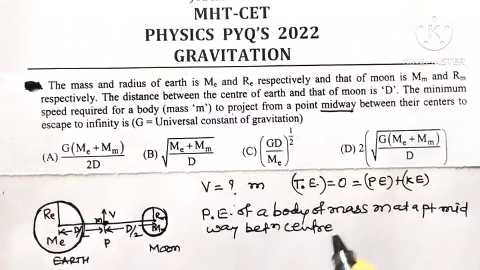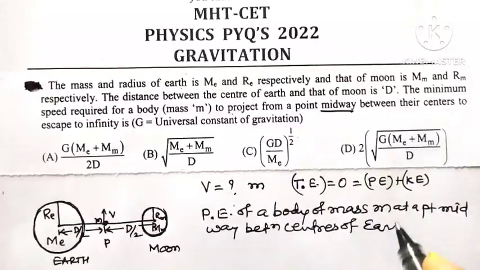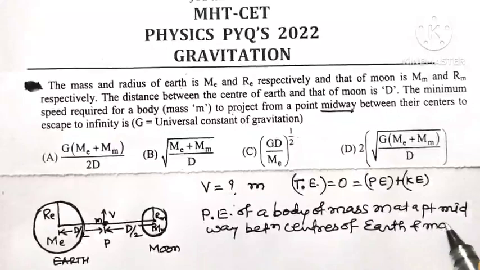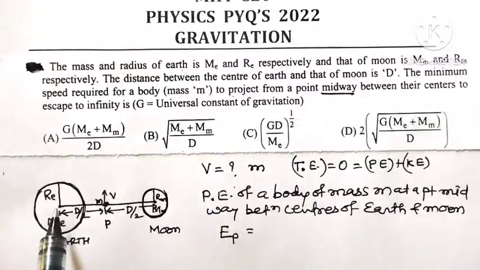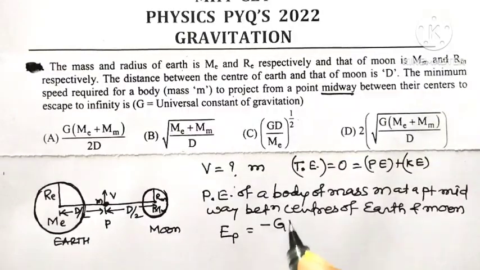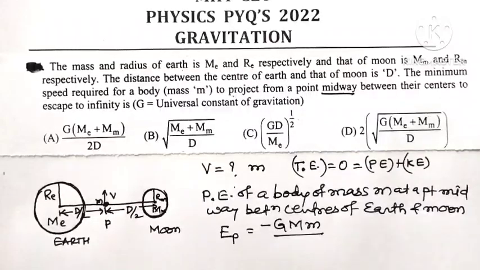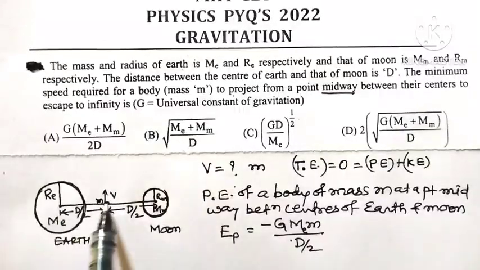So the potential energy of body of mass m at a point midway between the centers of earth and that of moon. The total potential energy is the potential energy due to earth plus that due to moon. We know the formula for potential energy is minus GMm divided by R, where R is the distance of that body from the center of earth. With Me as mass of earth, the distance is D by 2, so this is the potential energy due to earth.